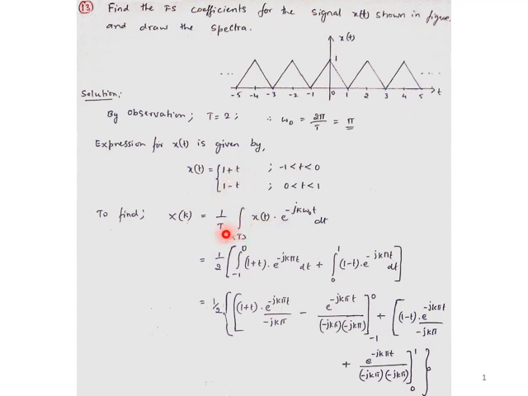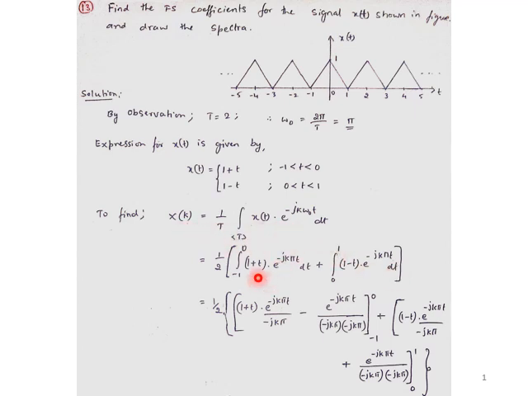T we already know is 2, so it is 1 by 2 times the integration. Over the fundamental period there are two expressions: -1 to 0 and 0 to 1. Hence the total period from -1 to 1 is split into integration from -1 to 0, where x of t is 1 plus t, and integration from 0 to 1, where x of t is 1 minus t, each multiplied by e to the power minus jk pi t dt, since omega naught is pi. That is how the substitution is done for x of k.